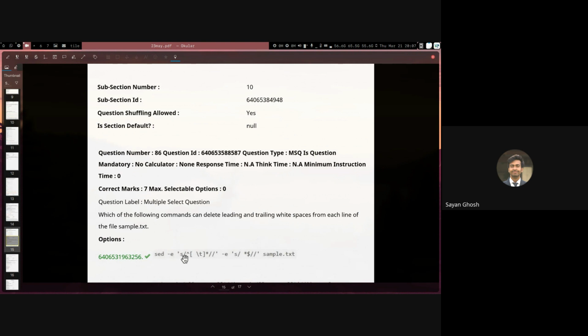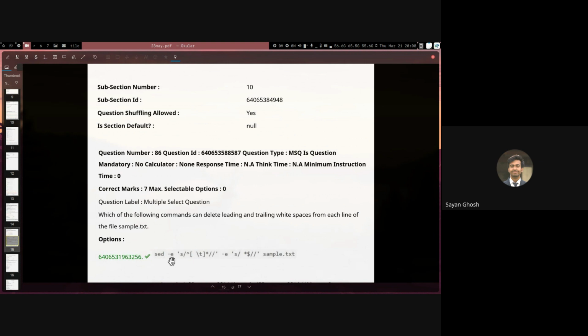We are searching for lines that either start with white spaces or end with white spaces. If a line starts with either a space or a tab, we have put them in square brackets, so either it is a space or a tab, and there are 0 or more of them. We simply substitute them with nothing, so we are removing the starting spaces and tabs.